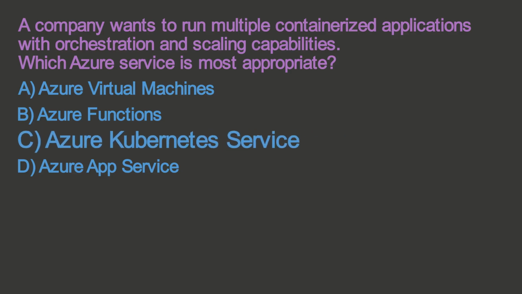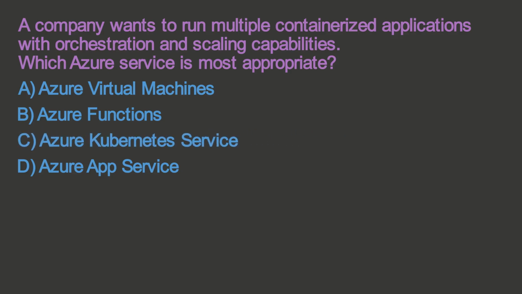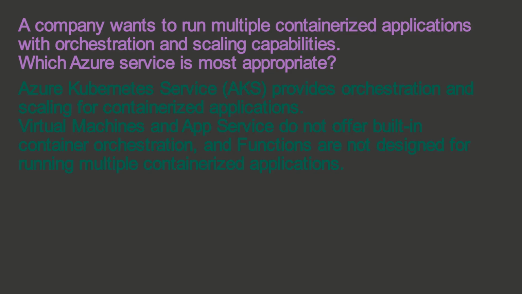The correct answer is C. Azure Kubernetes Service. Azure Kubernetes Service, AKS, provides orchestration and scaling for containerized applications. Virtual machines and App Service do not offer built-in container orchestration, and functions are not designed for running multiple containerized